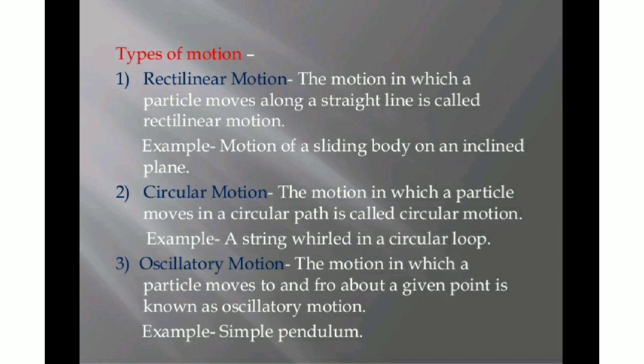Oscillatory motion, which we also call vibratory motion. What is vibratory motion? A motion which is fixed around two fixed points is known as oscillatory or vibratory motion. For example, the pendulum you already know. Another example is swinging on a swing. You remember when you were a kid, you used to sit on a swing, and the person would give you a force and then you would swing. That is also an example of oscillatory motion.